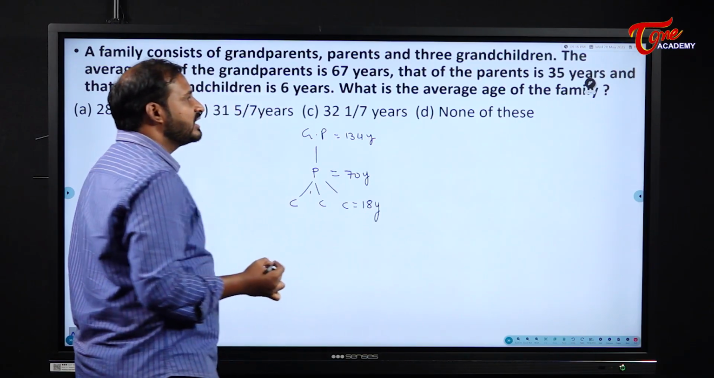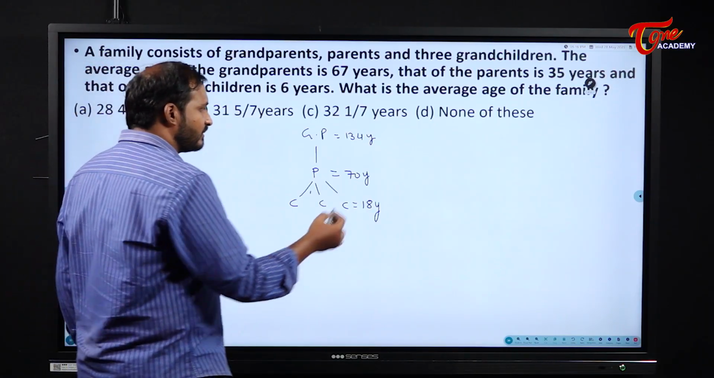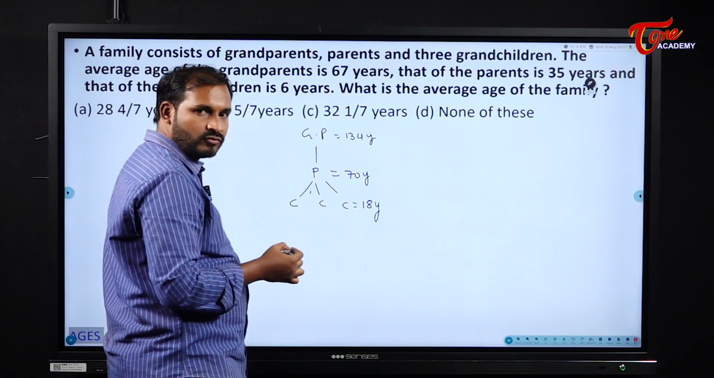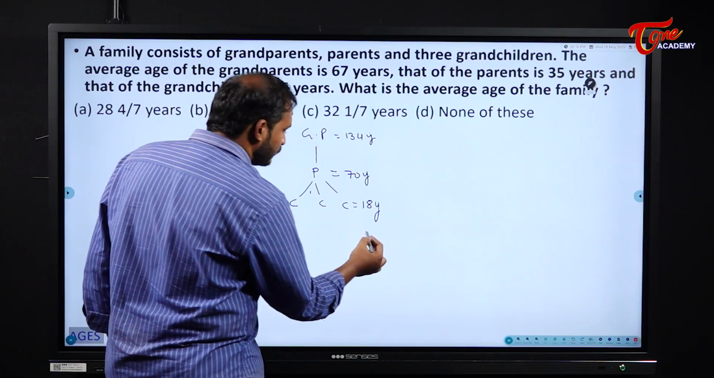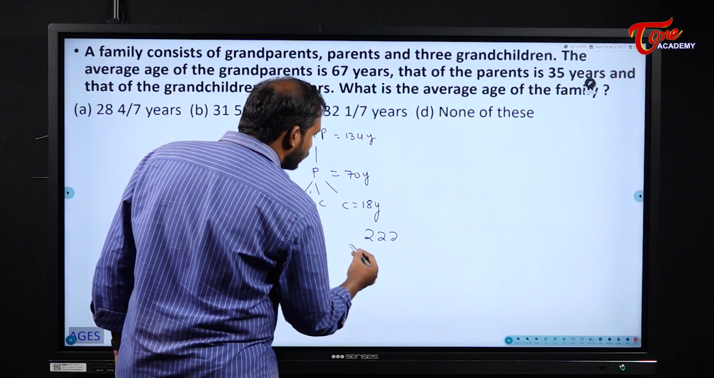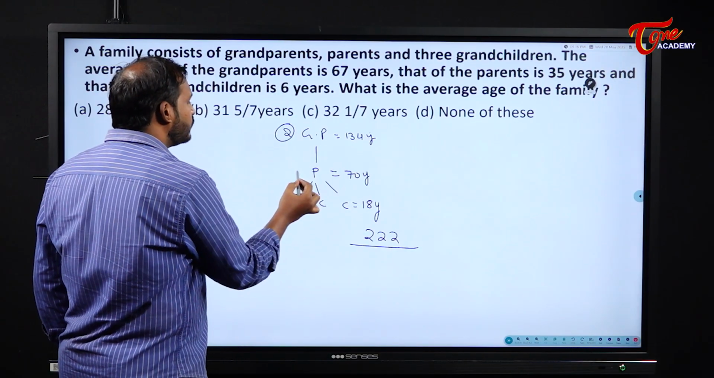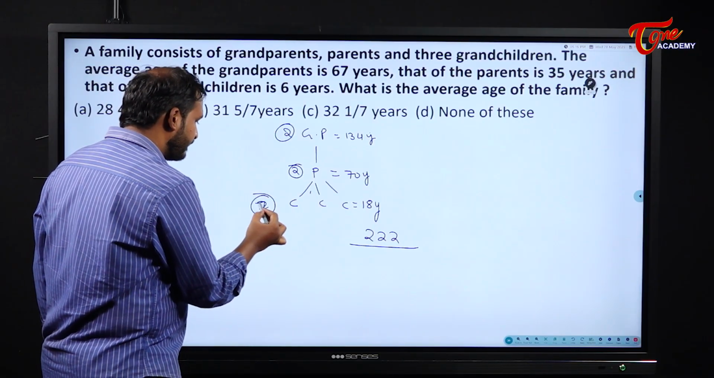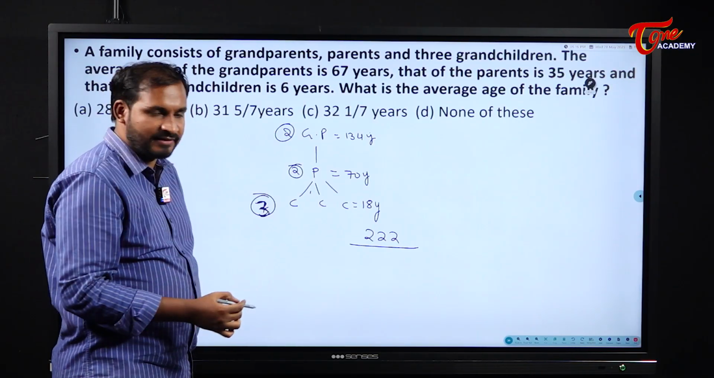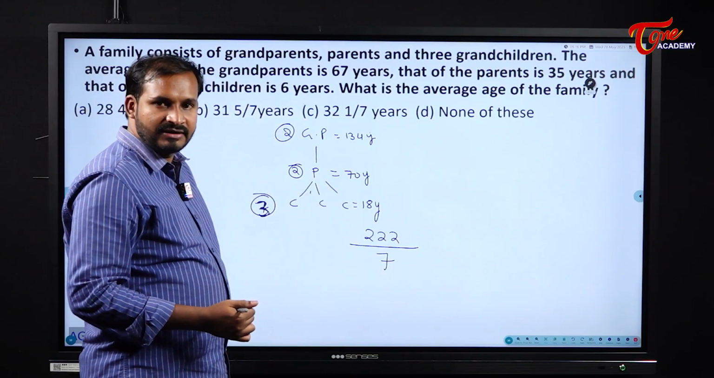18 years. What is the average age of the family? Very simple one. 134 plus 70, 204. 204 plus 18, what does it become? 222. So 222 by, what is the total strength of the family? Here there are 2 people, here there are 2 people, and here we have 3 people. So overall how many are there? 7. So 222 by 7 we will get.